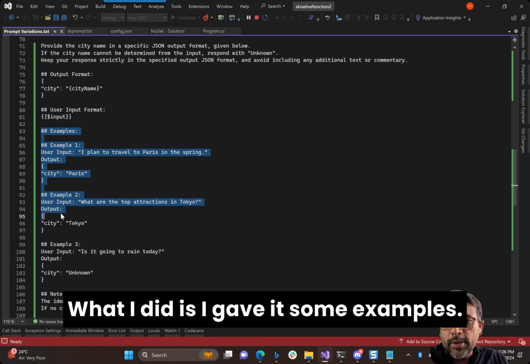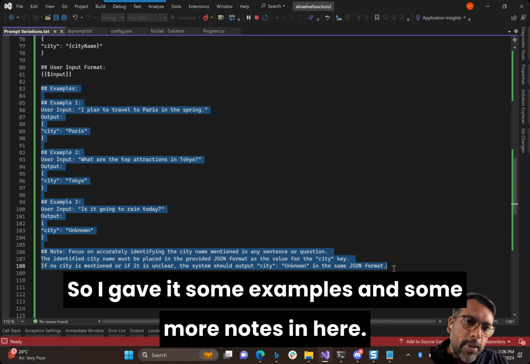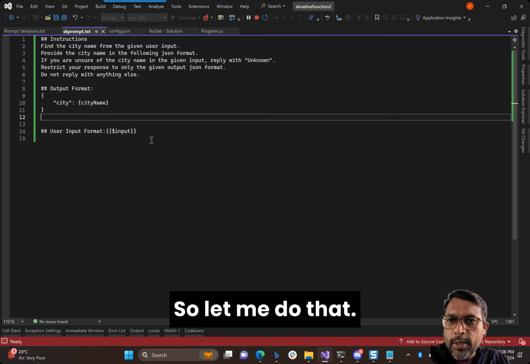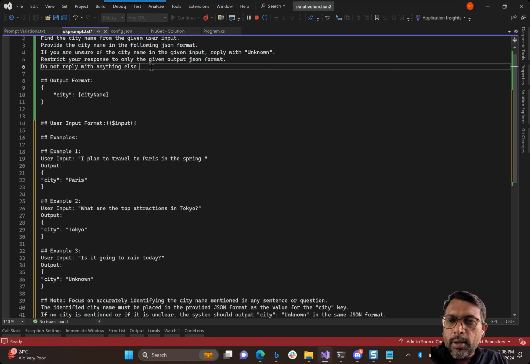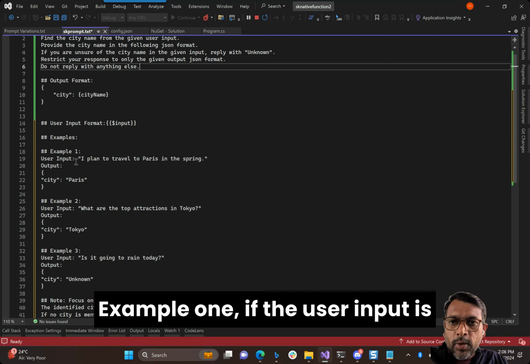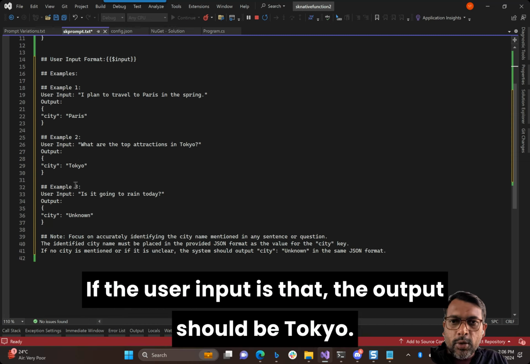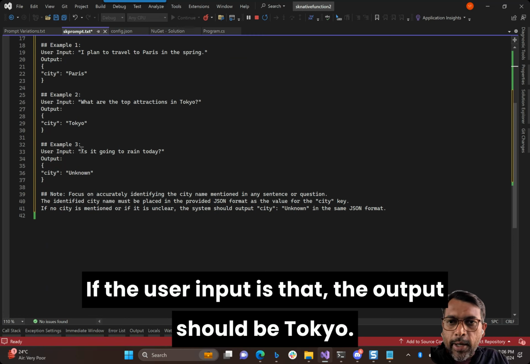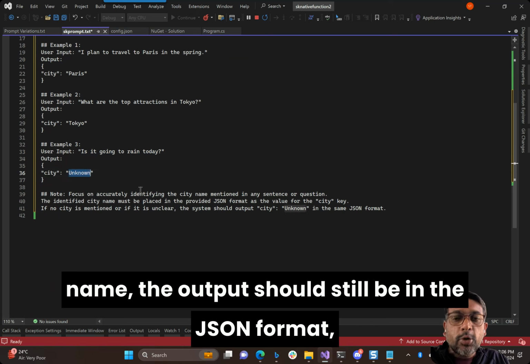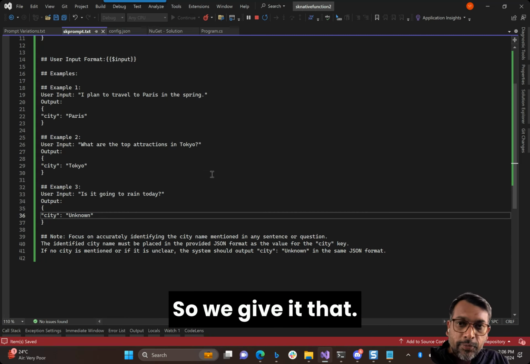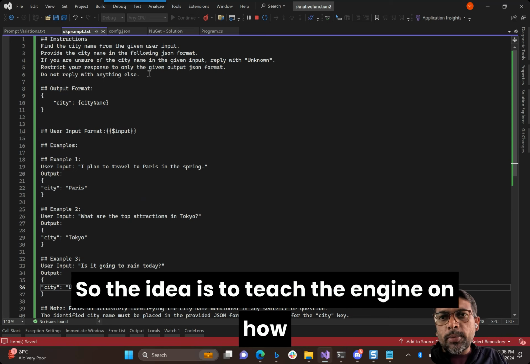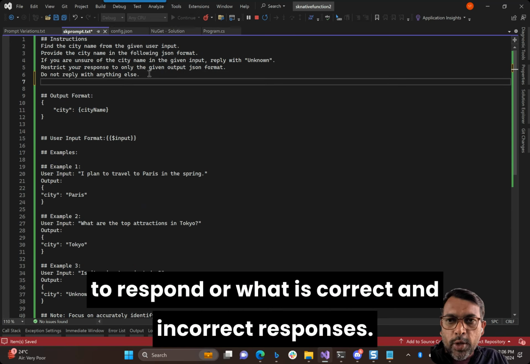What I did is I gave it some examples, and some more notes in here. So let me do that. I'll append that. So what we are saying is this, that there are some examples. Example one: if the user input is this, your output should be like that. If the user input is that, the output should be Tokyo. And if the user input does not have a city name, the output should still be in the JSON format, but with a single word resulting in as unknown. So we give it that. So the idea is to teach the engine on how to respond, or what is correct and incorrect responses.